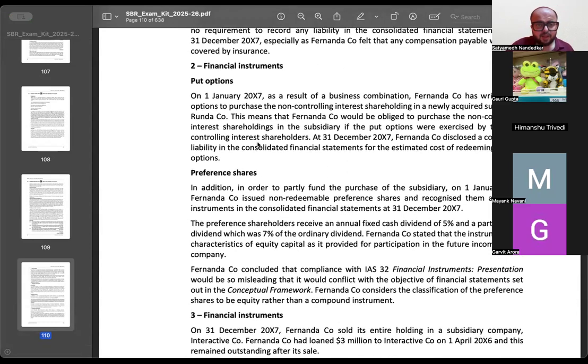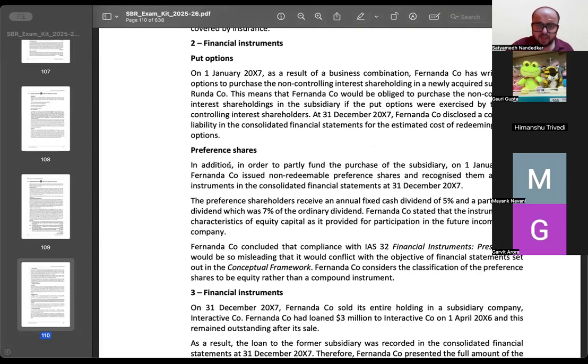And then there is preference shares. In addition, in order to partly fund the purchase of subsidiary, on 1st of Jan 2007, Fernanda Company issued non-redeemable preference shares and recognized them as equity instrument in the consolidated financial statements. The preference shareholders receive an annual fixed cash dividend of 5% and a participating dividend which was 7% of the ordinary dividend. Fernanda Company stated that the instrument had characteristics of equity as it provided for participation in the future income of the company.